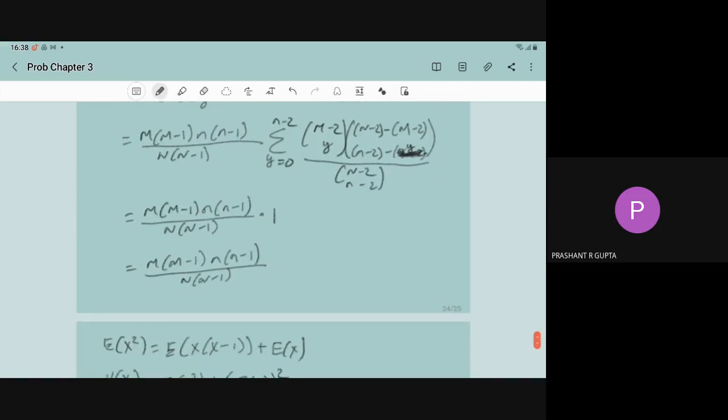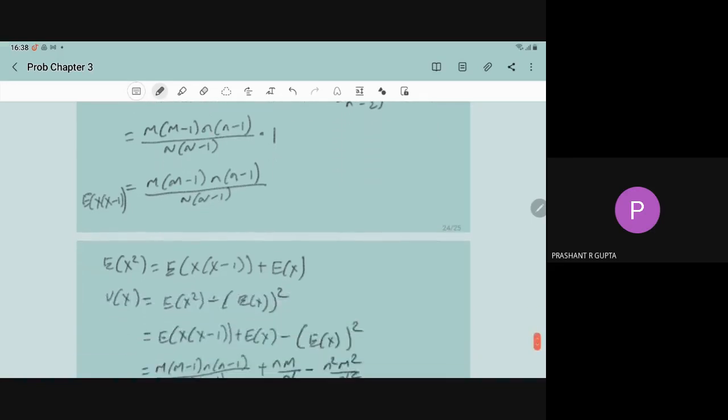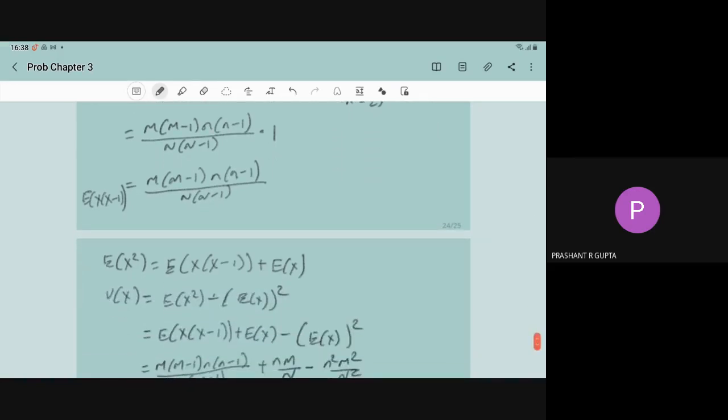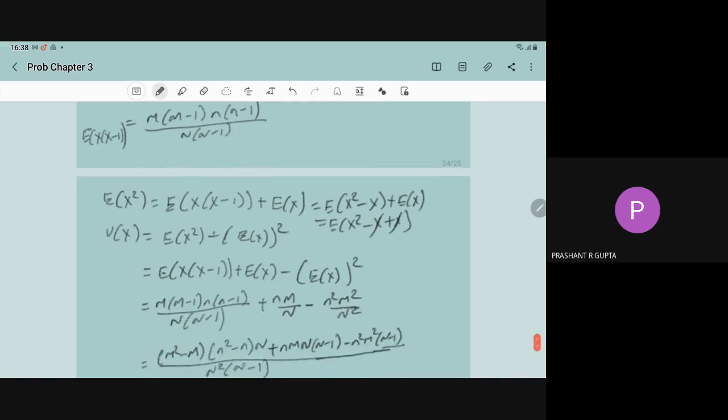So here we have E[X(X-1)]. So from here, we can compute the E of X square. E of X square is what? It is E of X into X minus 1 plus E of X. Means E of X square minus X plus E of X, or you can say it is E of X square minus X plus X. So it will cancel out.